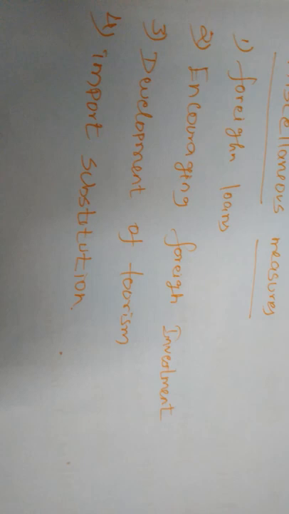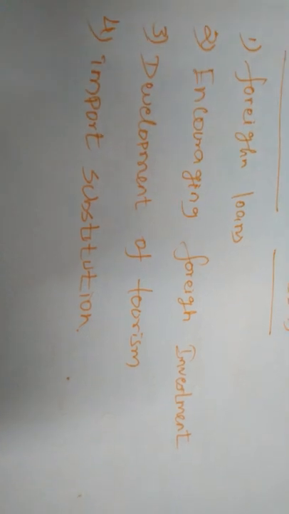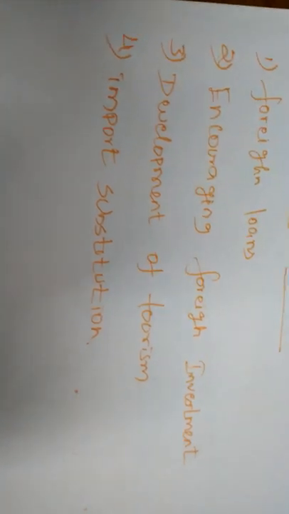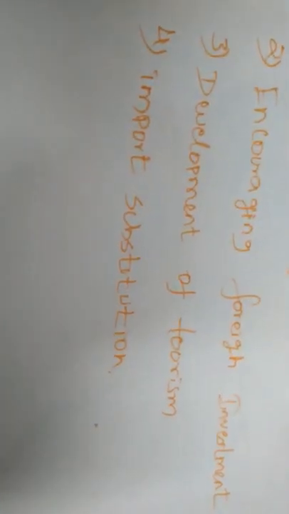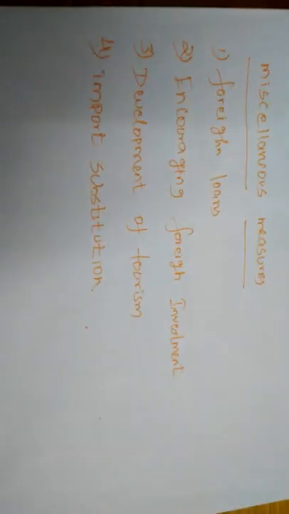Next, development of tourism. Development of tourism means we have to attract foreign tourists. If we have good and effective tourism facilities and places, foreigners will come to our nation, and because of that we will get good foreign exchange. Next, import substitution. When we provide substitutes for imported goods, we produce those goods in our own nation, so imports will be reduced.